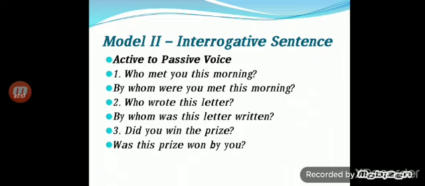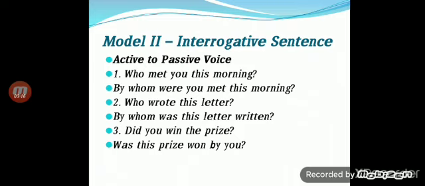The next type is the yes or no type question. Did you win the prize? When a yes or no type question is asked in passive voice, we have to start the question with a be verb. Was this prize won by you?